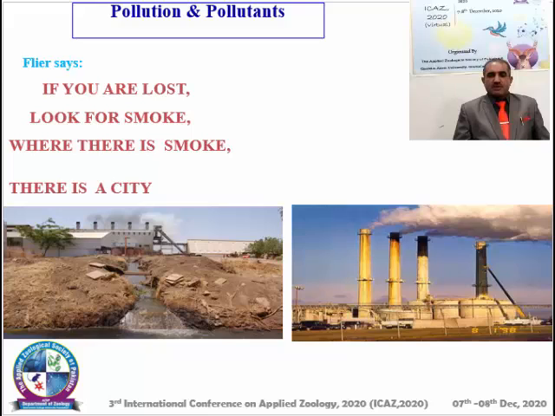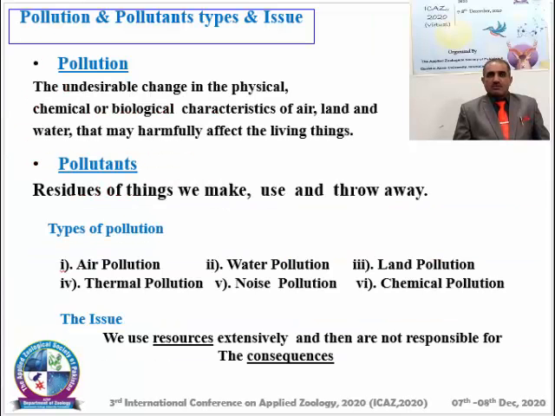As we know, the problem of environmental pollution is on a large scale in developing countries and big cities. As the saying goes, if you are lost, look for smoke. Where there is smoke, there is a city. What is pollution, what is a pollutant, what are its types and what is the issue? An undesirable change in the physical, chemical and biological characteristics of air, water and soil that may harmfully affect living organisms is known as pollution.